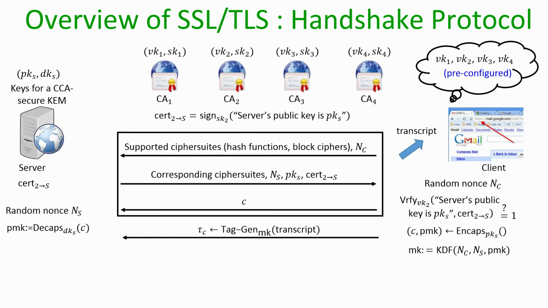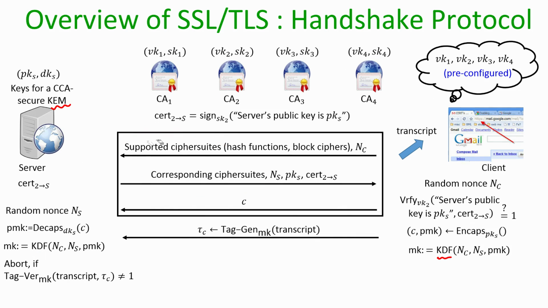What the server does is it takes the encapsulation C and runs the decapsulation algorithm on this encapsulation C to obtain the same pre-master key PMK, and once it obtains the pre-master key, it runs the key derivation function on the two nonce values and the pre-master key to obtain the master key. So, as per our assumption, both client and server would have agreed upon the version of the key derivation function that they are going to use, because that is part of the supported cipher suites. So, it is ensured that both client and server are using the same version of the key derivation function and the same version of the key encapsulation mechanism.